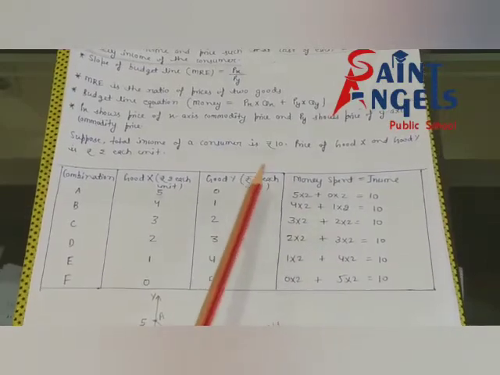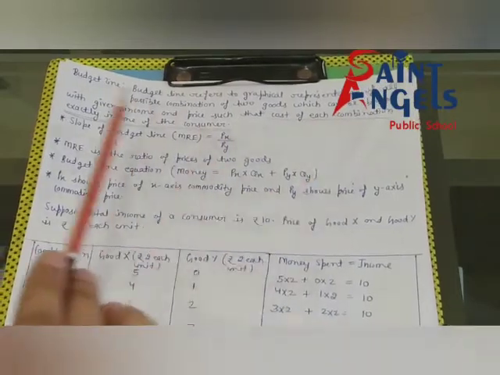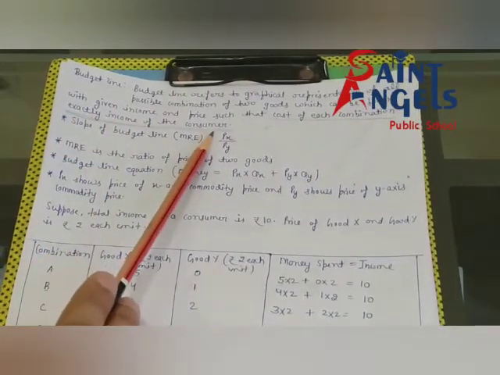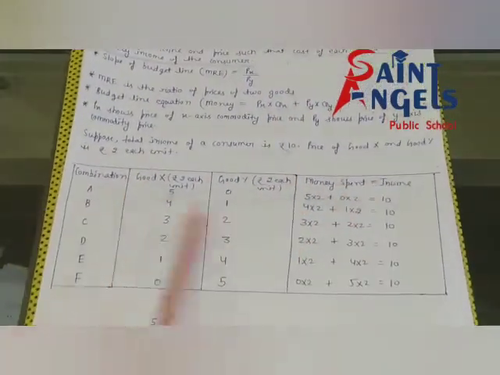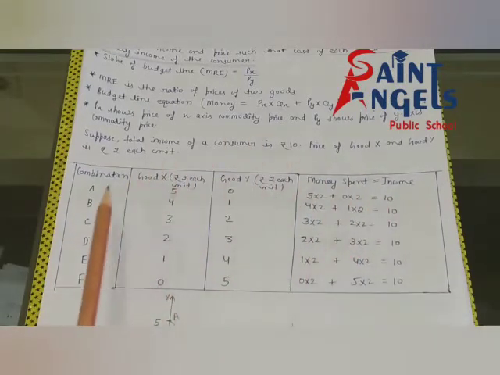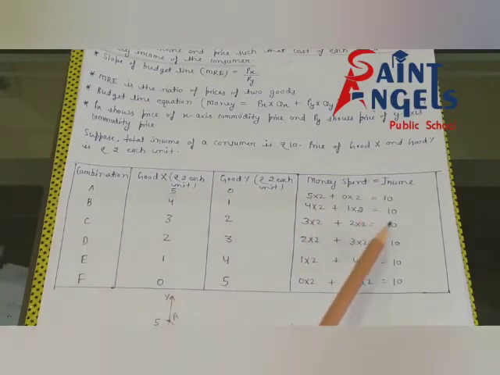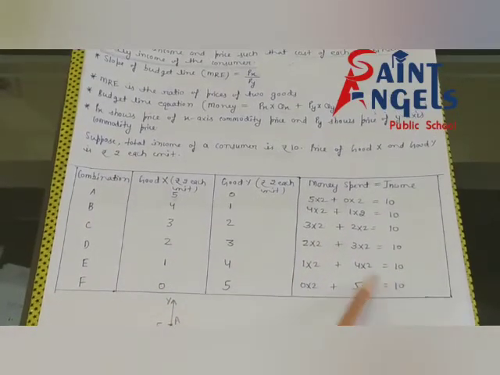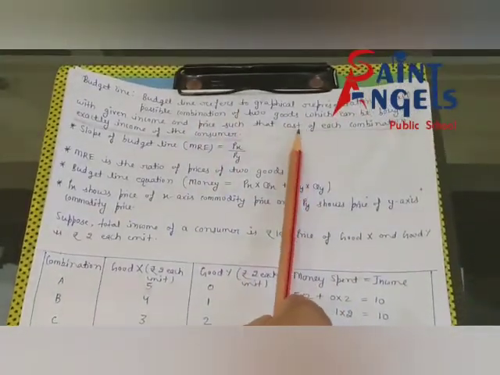In this way, see here, the cost of each combination is exactly the income of the consumer. In the table, cost of A combination is rupee 10, cost of B combination is rupee 10, cost of C combination is rupee 10, cost of D combination is rupee 10, cost of E combination is rupee 10, cost of F combination is rupee 10. I hope all of you have understood the meaning of this line.